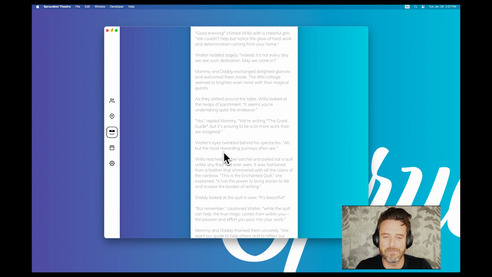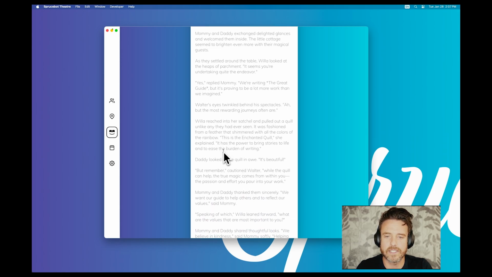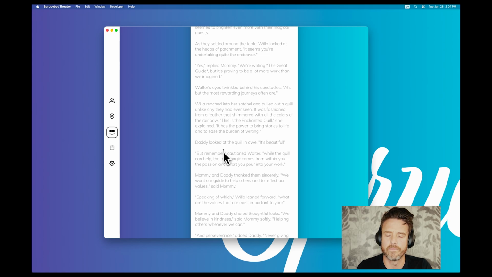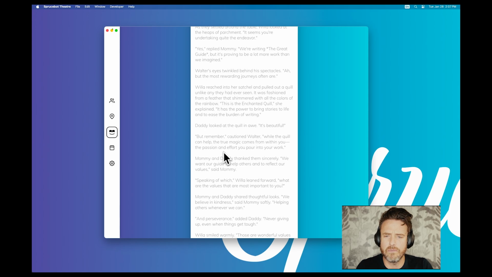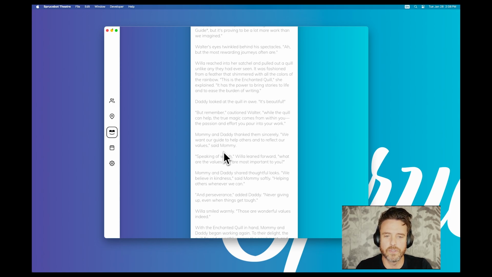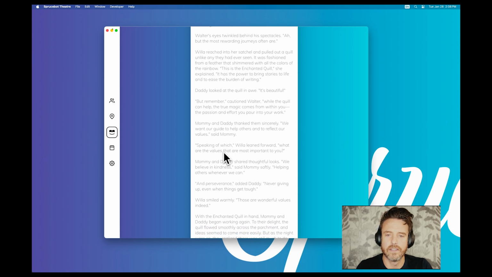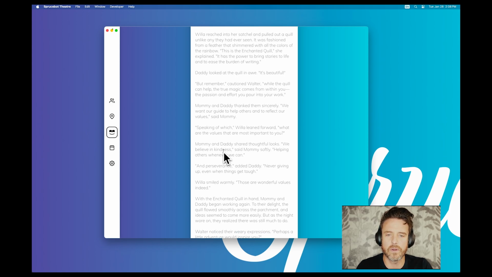The little cottage seemed to brighten even more with their magical guests. As they settled around the table, Willa looked at the heap of parchment. "It seems like you're undertaking quite the endeavor." "Yes," replied Mommy. "We're writing the Great Guide, but it's proving to be a lot more work than we imagined." Walter's eyes twinkled behind his spectacles. "Ah, but the most rewarding journeys often are." Willa reached into her satchel and pulled out a quill unlike any they'd ever seen. It was fashioned from a feather that shimmered with all the colors of the rainbow. "This is the enchanted quill," she explained. "It has the power to bring stories to life and to ease the burden of writing."